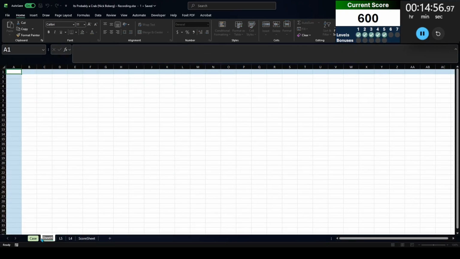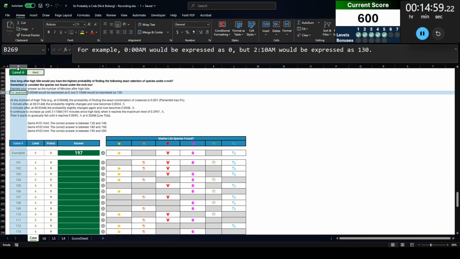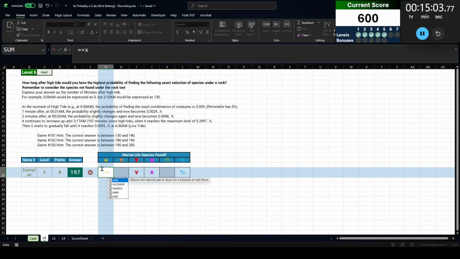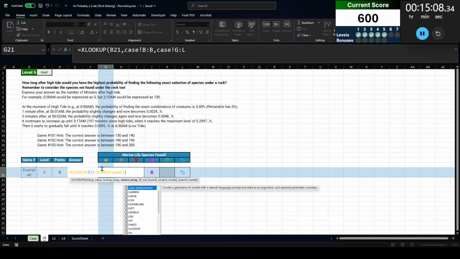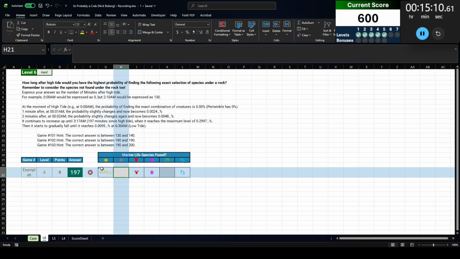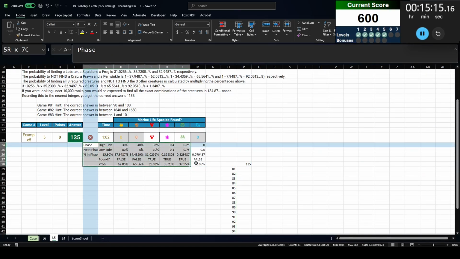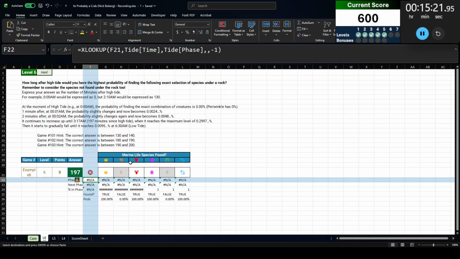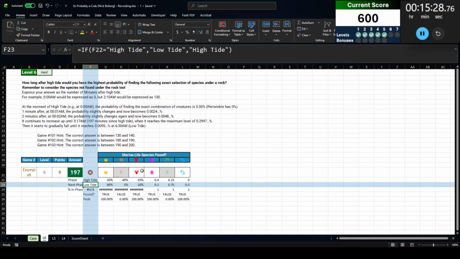So let's go ahead and we're going to do the same thing as we had for our previous model. G2L. Excuse me. Still coming over that cold. I know it's been a while. And we're going to bring this, but there's no time this time. So if I bring it here, I don't have a phase. So this is how long after high tide. So let's put high tide up there.